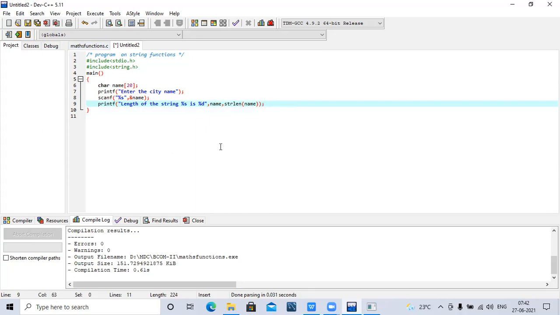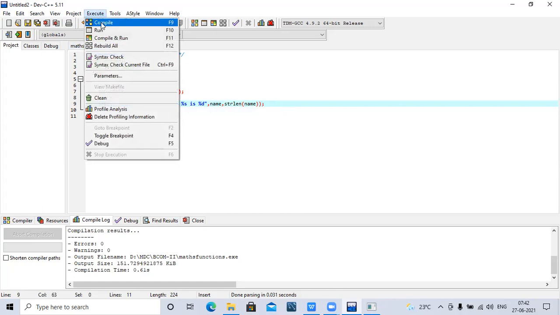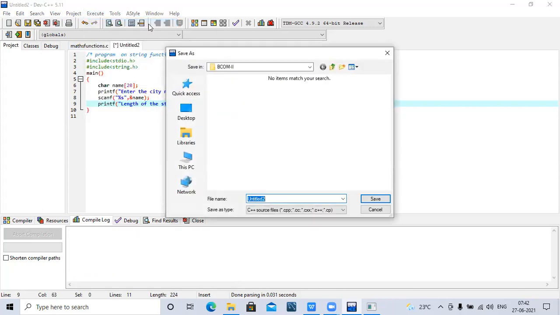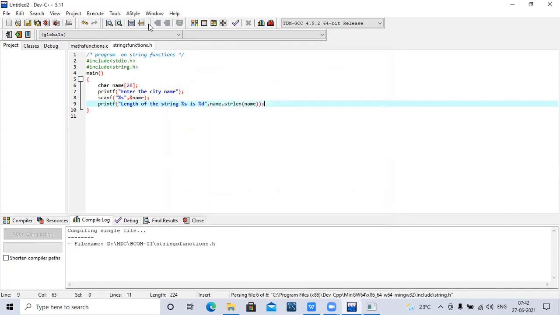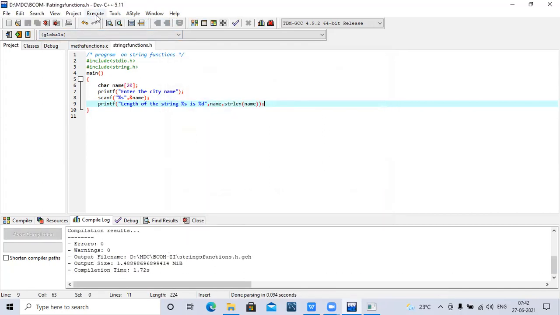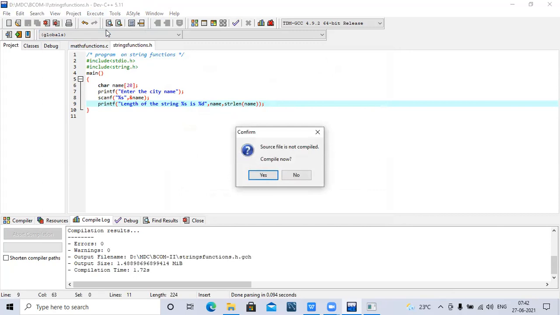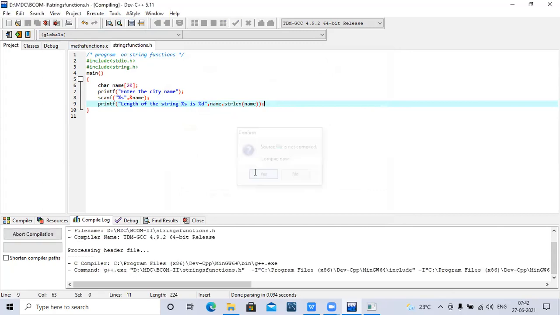Okay, so see, first compile. It asks you to save the file. So string functions dot h, save the program. Yes.